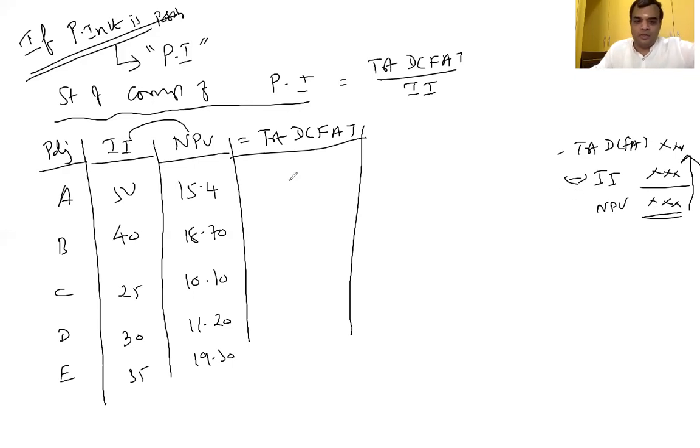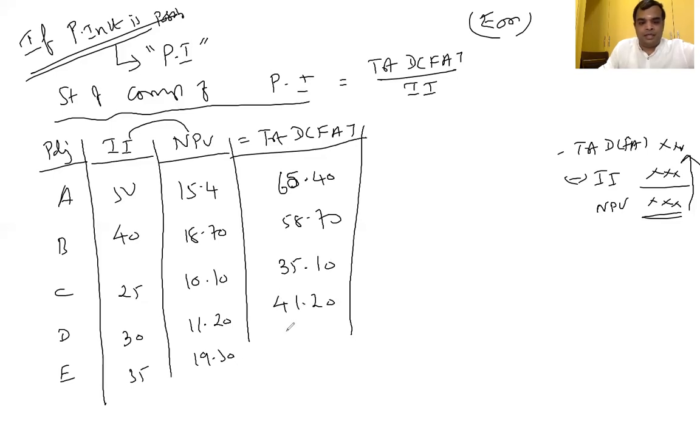Tell me, Kanna. 15.4 plus 50 is equal to 65.4. Nothing but 65.40 minus 50 investment is equal to 15.4, the net present value. Everything is in rupees in thousands. Okay, next one, Kanna. 58.7, 35.1, 41.2, 54.30. Now we can compute the profitability index.